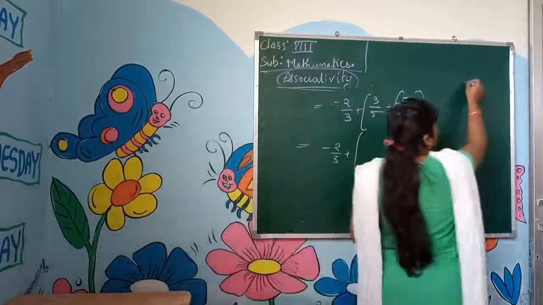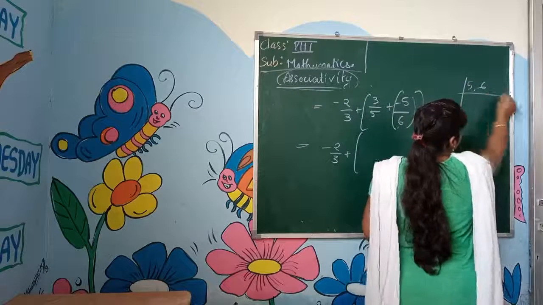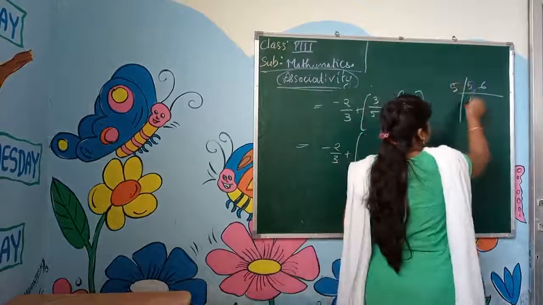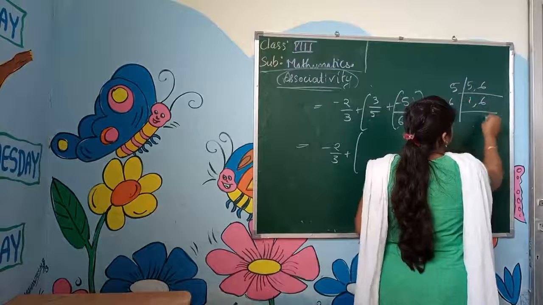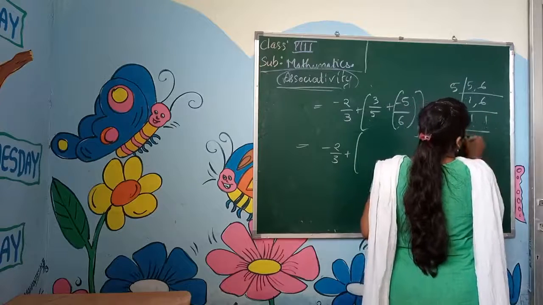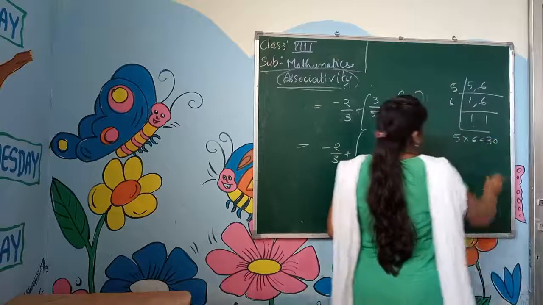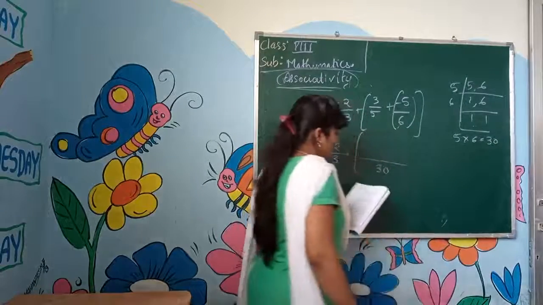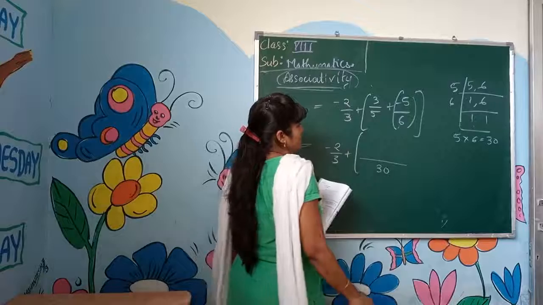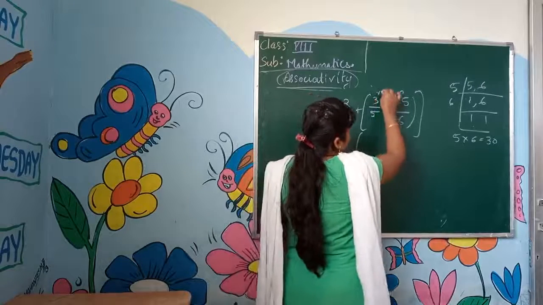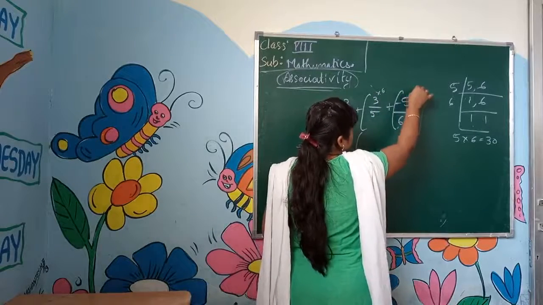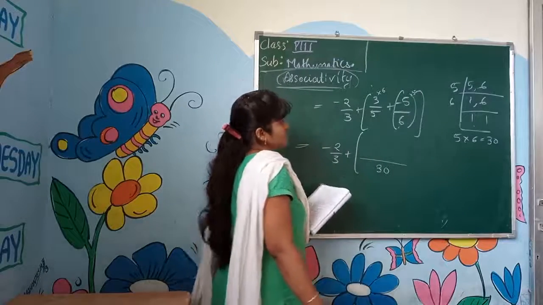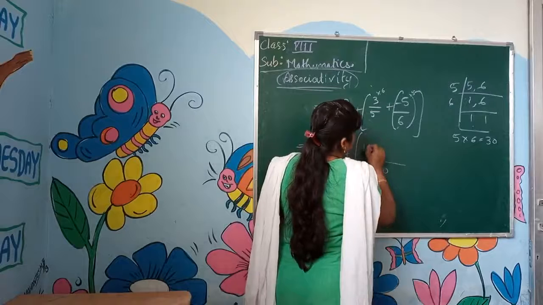Take the LCM of 5 and 6. You all know how to find the LCM. 5 ones are 5, 6 ones are 6, so 5 into 6 is 30. We got 30 as the LCM. 6 fives are 30, 5 sixes are 30, and 3 sixes are 18.